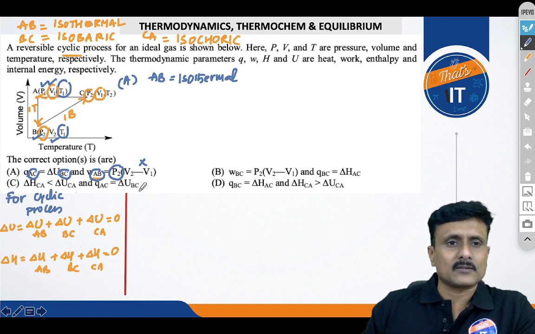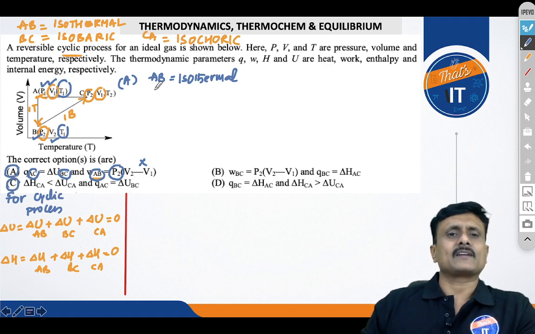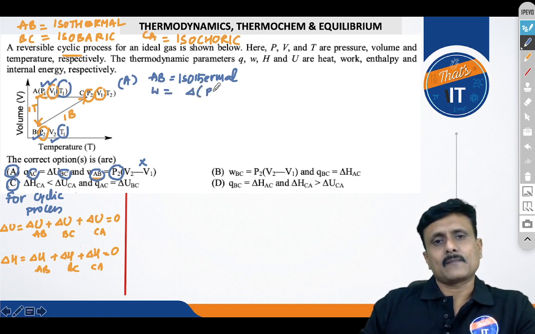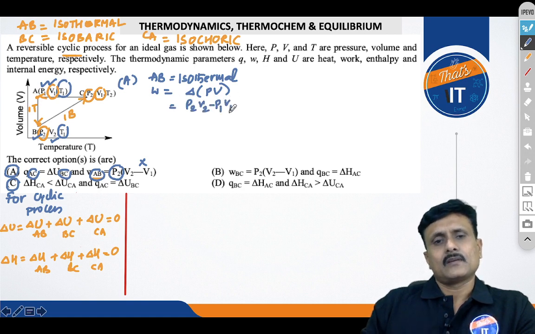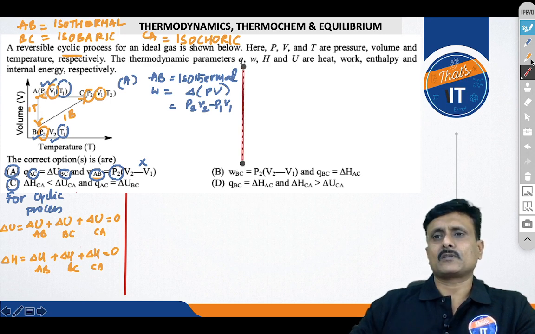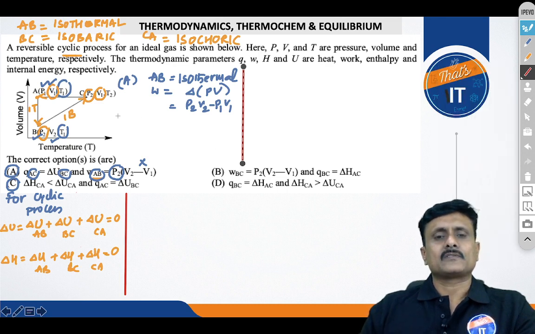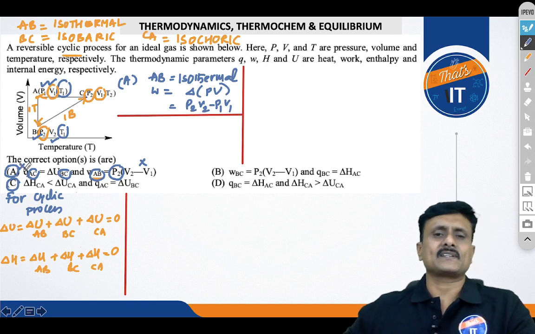Q of AC equal to delta U of BC. You can see this is there in option A as well as option C. So we will check that later, but right now we can see that for an isothermal process, if you have to find out the work done, it should be actually delta of PV, because both values are changing, isn't it? So this is not matching. Hope you are following. The second information is not matching. Therefore, in option A, this is not matching. Hence, I will rule out option A completely.